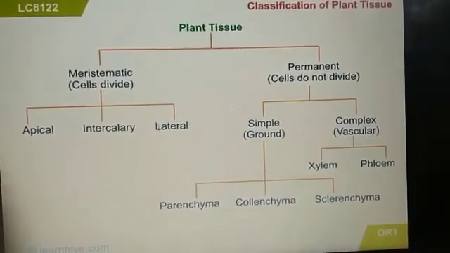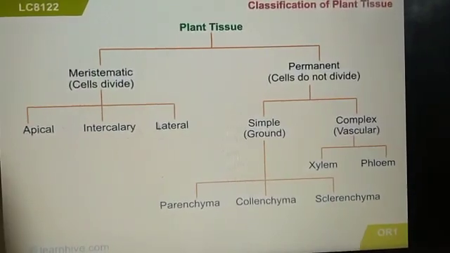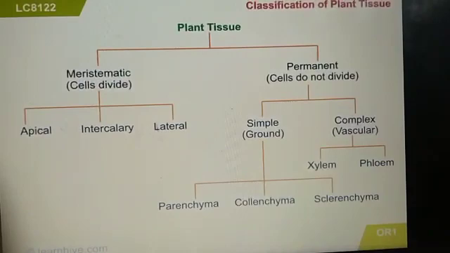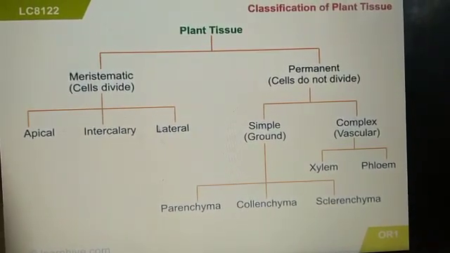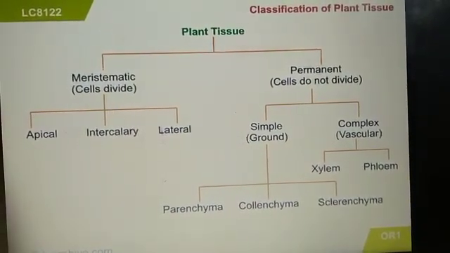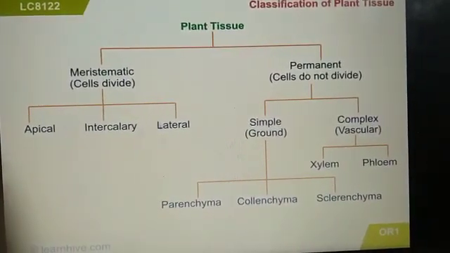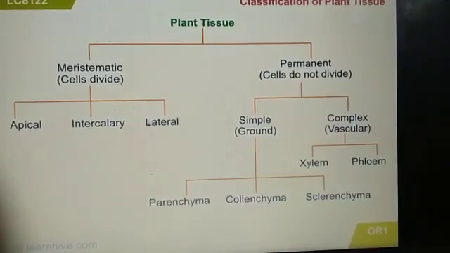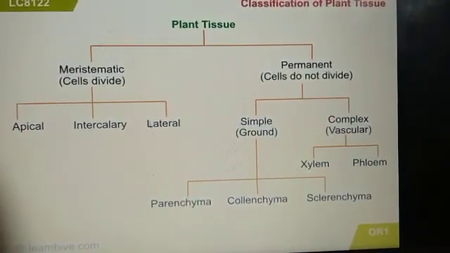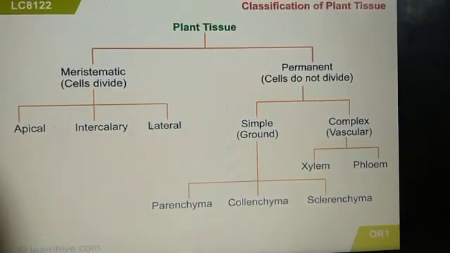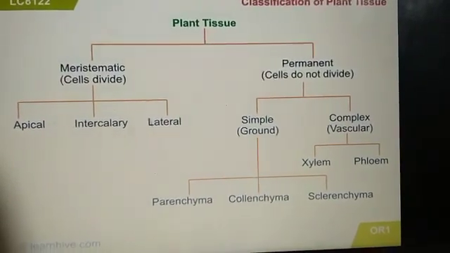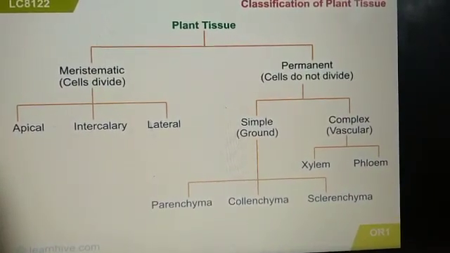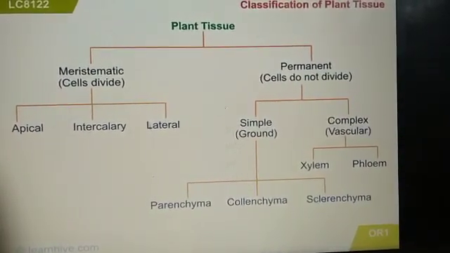Under meristematic tissue, again it is classified into three types based on the location. So based on the location, meristematic tissue is classified into three types, that is apical meristem, intercalary meristem and lateral meristem. Under permanent tissue, again it is classified into two types, that is simple permanent tissue as well as complex permanent tissue. So what is the difference between the simple permanent tissue and complex permanent tissue?